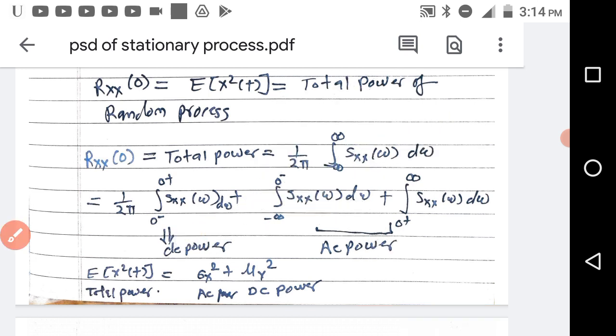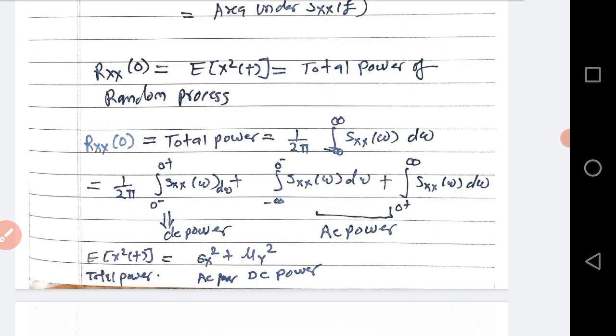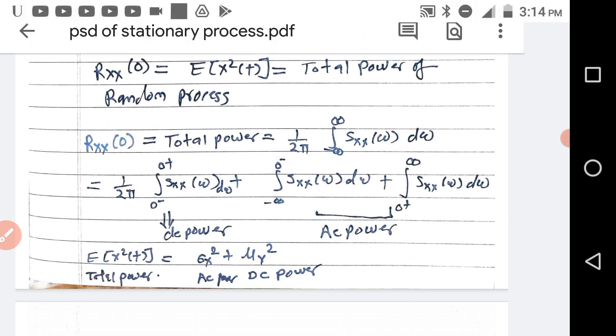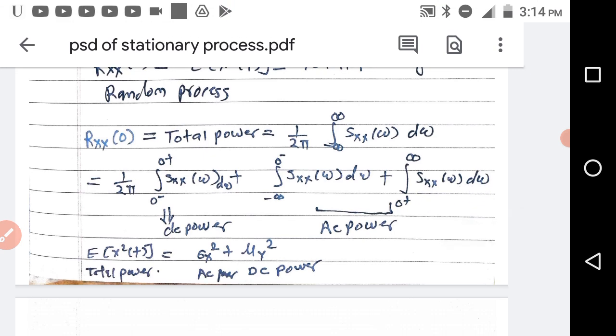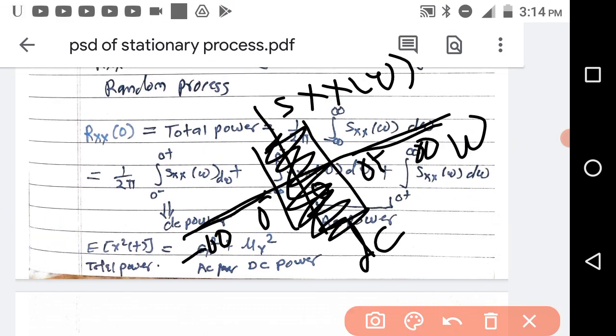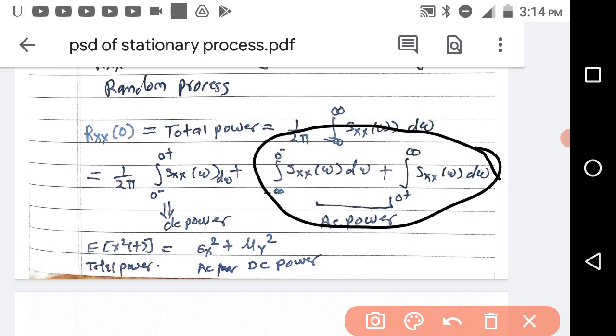So it is written like that: 1 by 2 pi as it is, 0 minus to 0 plus of Sxx(w) dw, and minus infinity to 0 minus of Sxx(w) dw, and 0 plus to infinity of Sxx(w) dw. So you can see that minus infinity to 0 minus and 0 plus to infinity is the AC power, and the 0 minus to 0 plus part is the DC power.